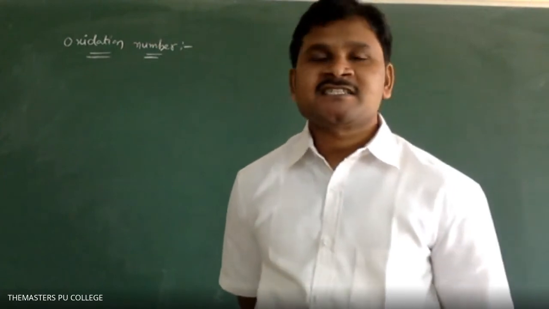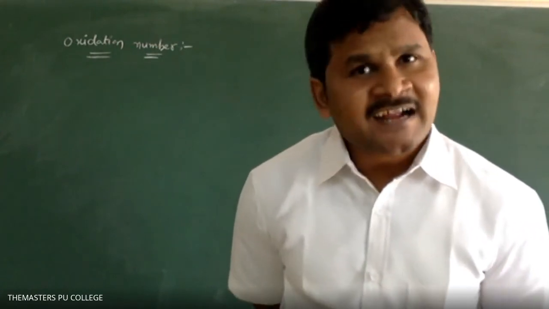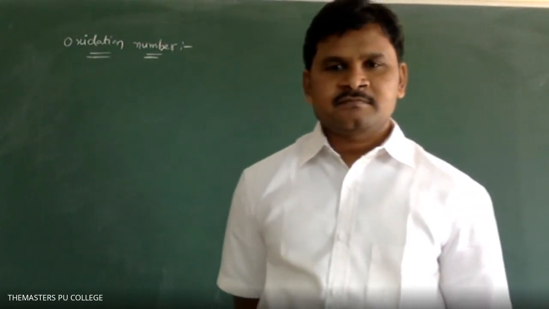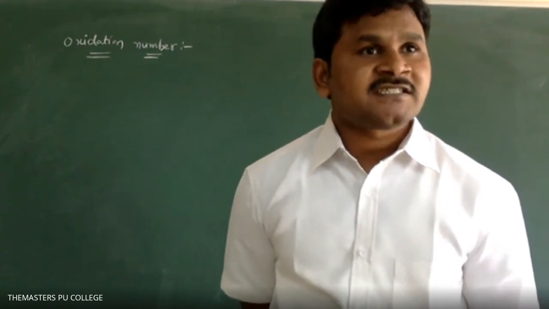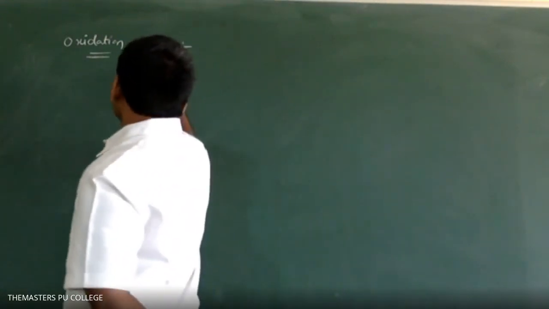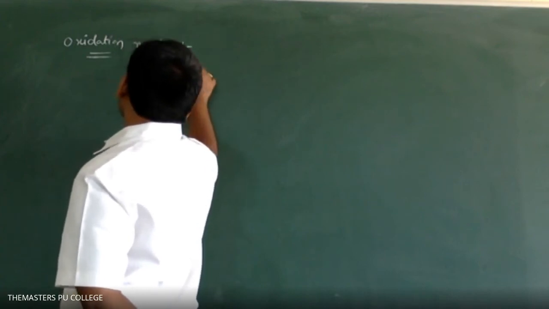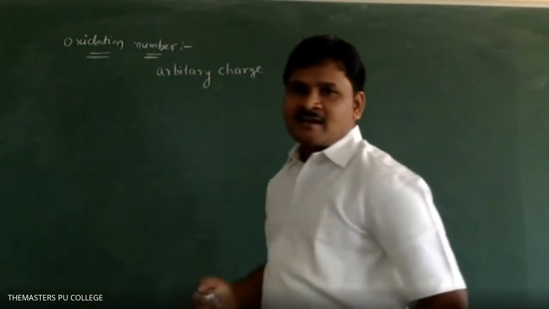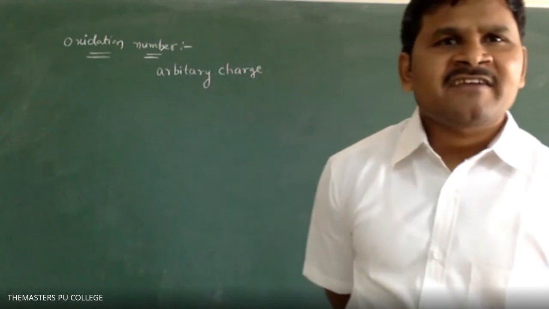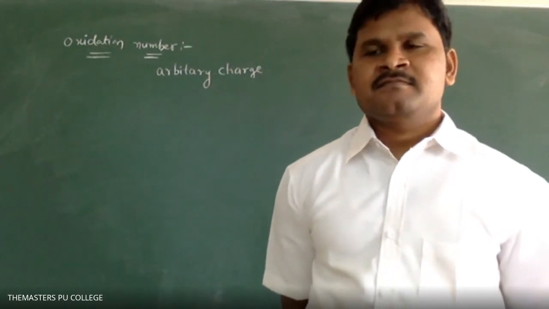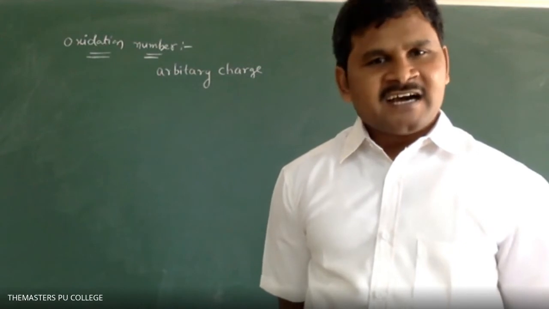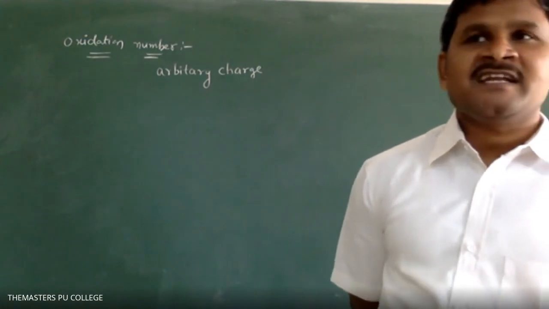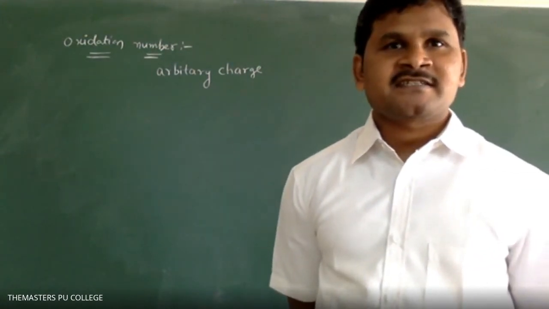The arbitrary charge present on an atom in a given species. Species means either it is an atom or molecule or ion. Arbitrary charge present on an atom in a given species, not spices.